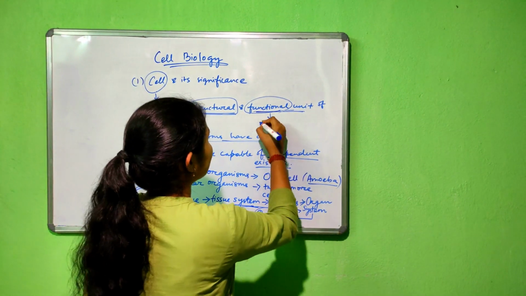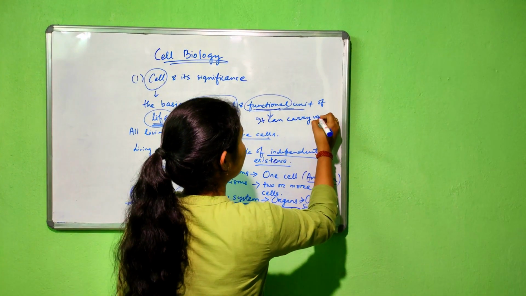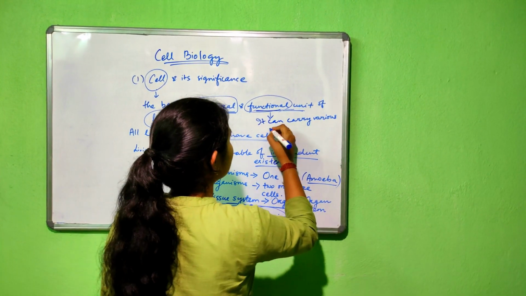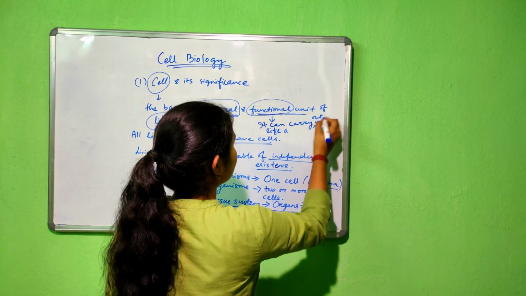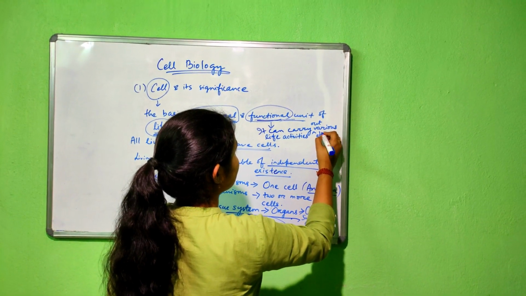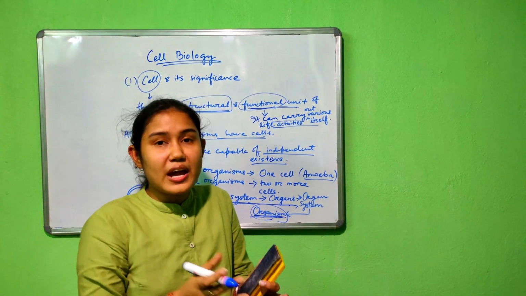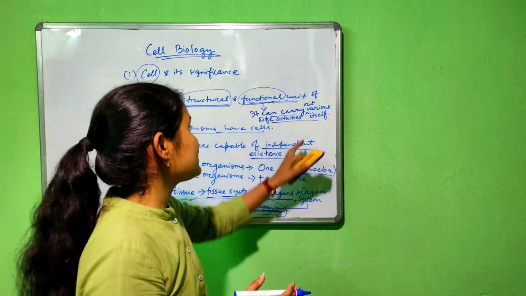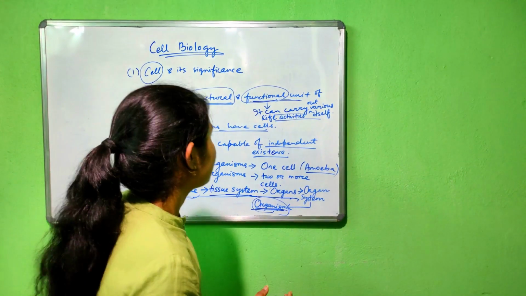Functional unit means it can carry out various life activities itself. So a single cell is capable of carrying out various life activities itself. That's why it is called the functional unit of life. Clear?